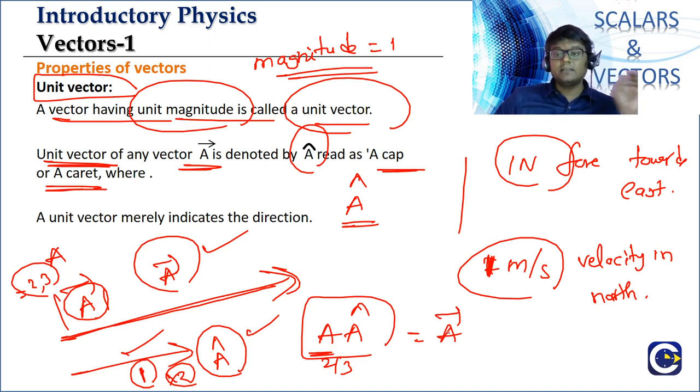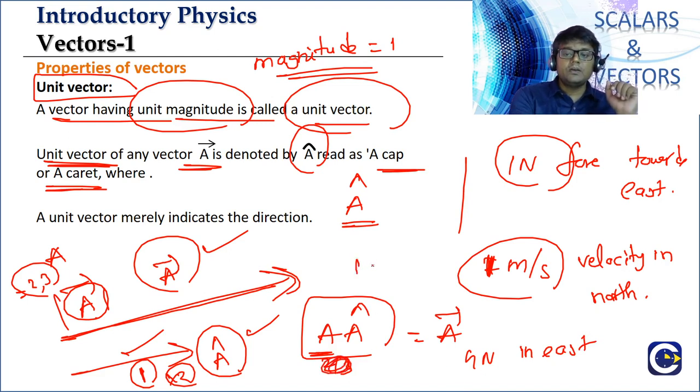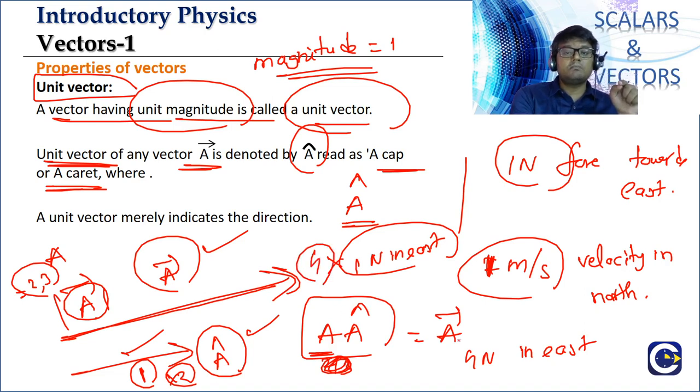We can even understand this with an example. Let us say A bar is a force of 4 newtons in east. A cap will be 1 newton in east. So if you multiply A cap with the number 4, why 4? Because that is the modulus of A bar, right?